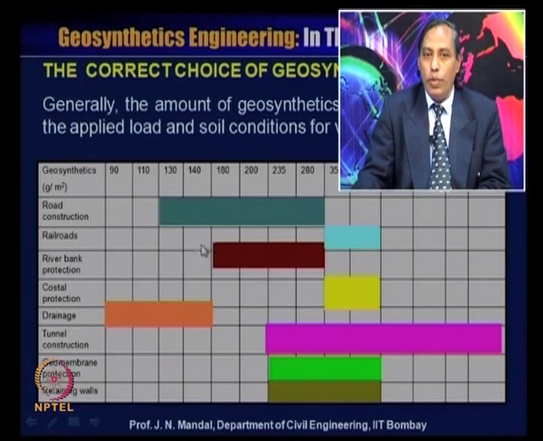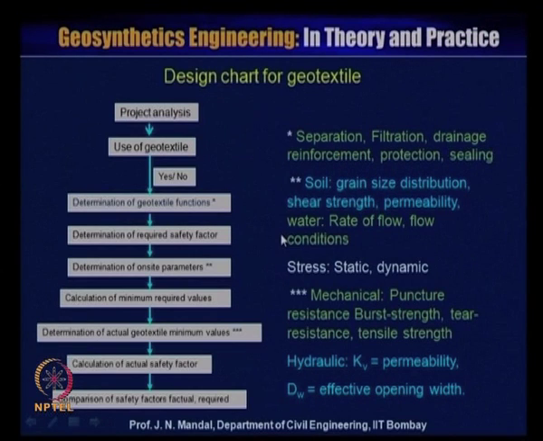So it depends upon the type of application and how you will select the geosynthetic material. For example, for road construction there is a range 130 to 280. You require to consider whether it is a low volume road, medium volume road or high volume road, and depending upon the load, you can select what kind of geosynthetic material you should select, depending upon whether it is a low, medium or high volume. So this picture will give you some idea about how you will select the proper kind of material and what will be their proper characteristics.